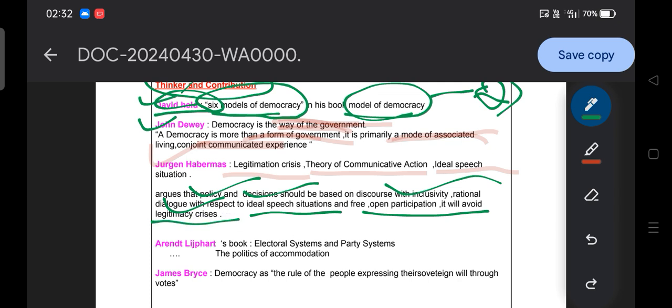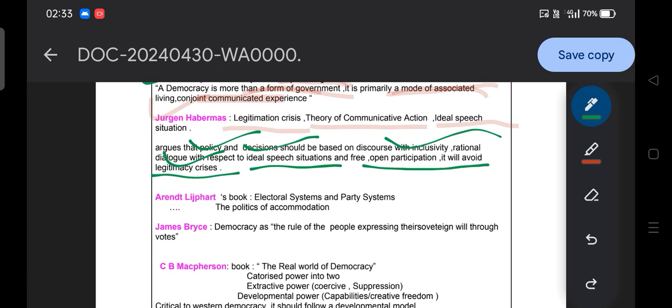Okay, a similar concept we have already discussed, deliberative democracy, that people should be included in the process of decision making by including their opinions or open discussions, freedom of speech without coercion and power. So that is basically the concept of the ideal speech situation, in which each and every individual is allowed to freely express their view.